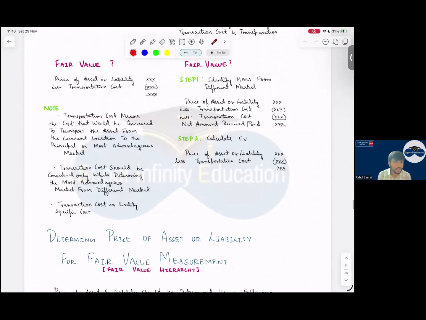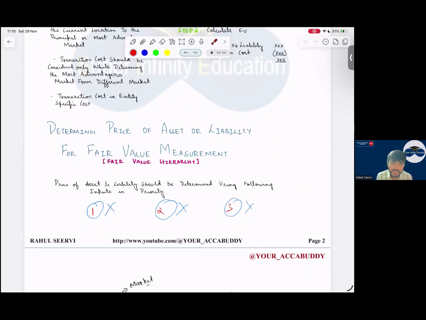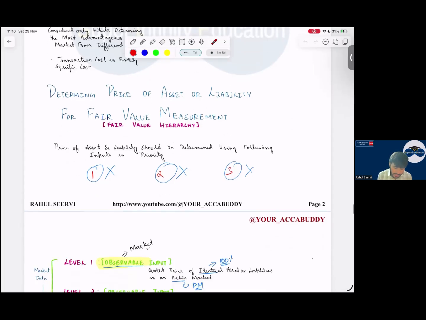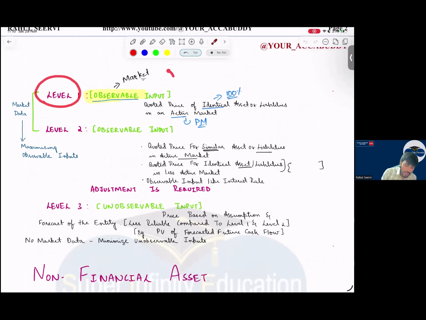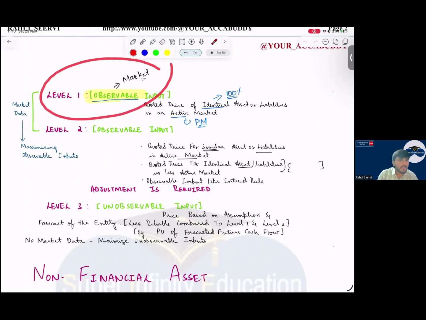Yes, sir. Now coming to determining the price of the asset or liability, a very important point: the level of hierarchy. Level 1 says what, sir? The value which you calculate should be based on observable inputs. Observable inputs means considering the market data. So what will I say? Quoted price of identical assets or liabilities in an active market. Identical means 100% same. So when coming to Reliance company, Reliance shares are listed, it is the same only, no? It's identical, sir.